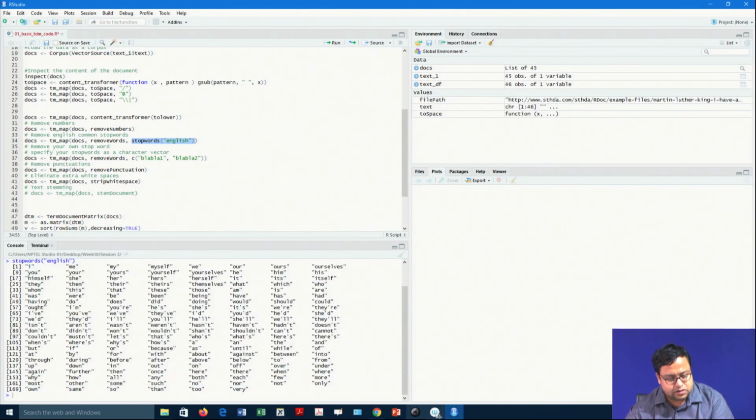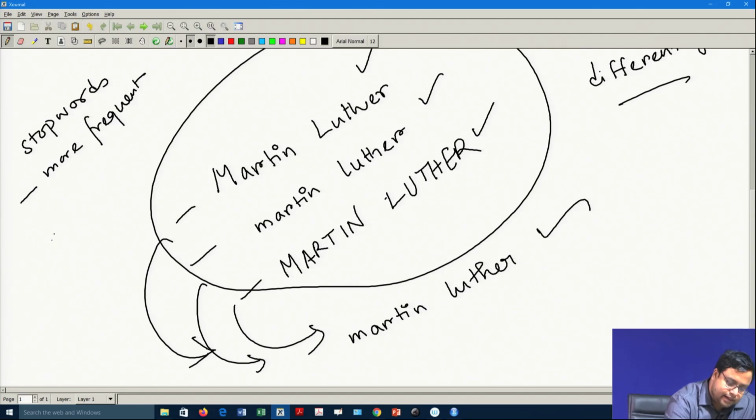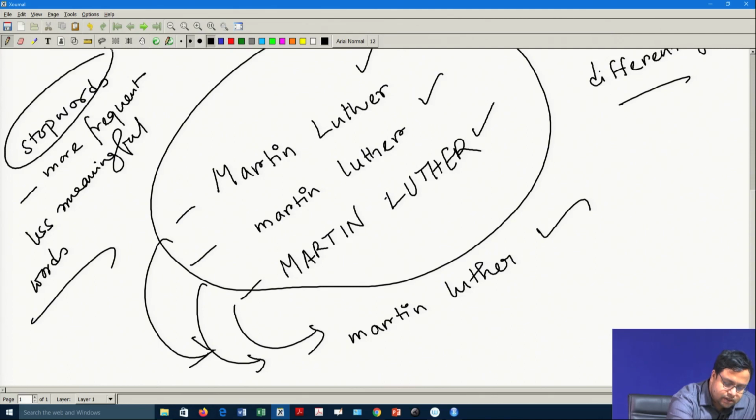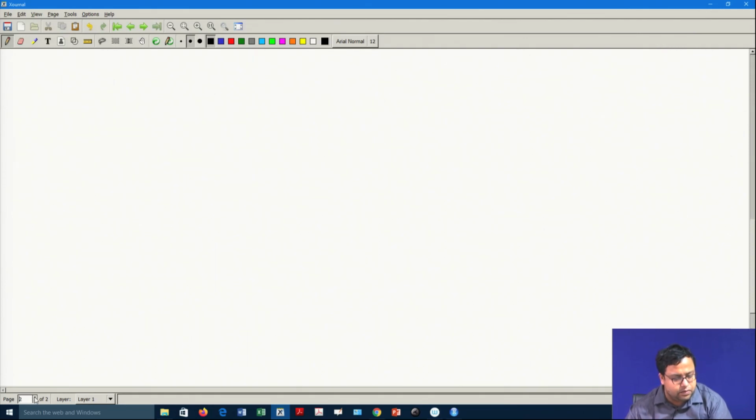What are stop words? Stop words are basically unnecessary words, words which have no contribution, or are very frequent and less meaningful. So, we have to remove these to reduce the baggage. If my data set has lots of baggage, meaning unnecessary words, then I feel heavy, I cannot analyze, and sometimes the insights generated are not so useful. So, we have to remove stop words.